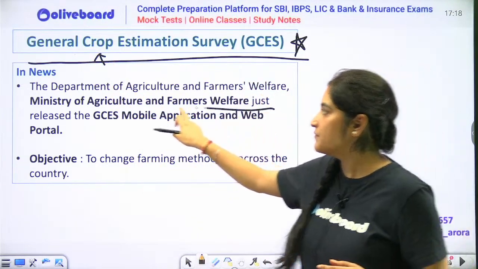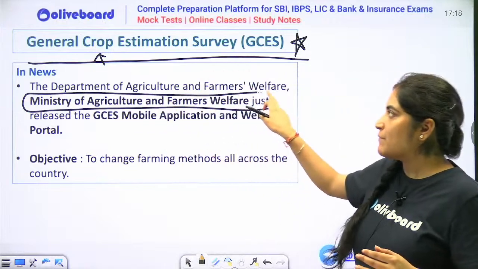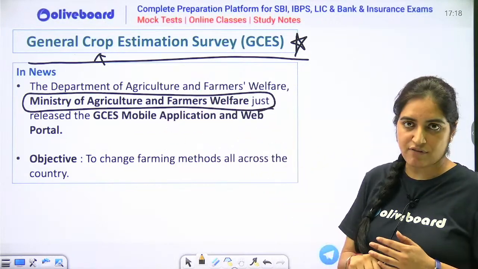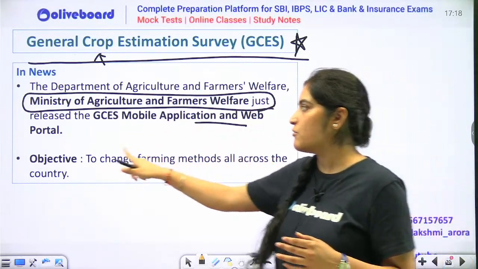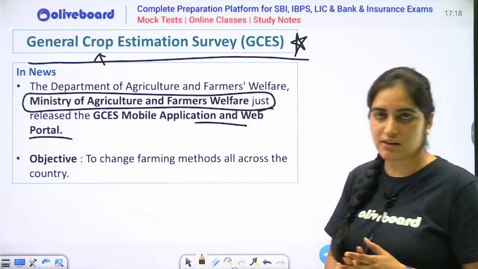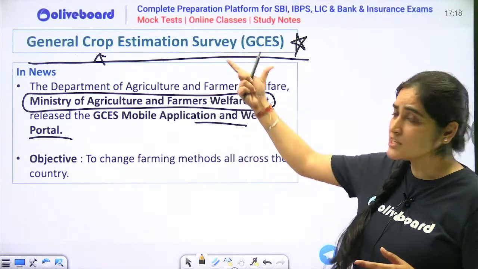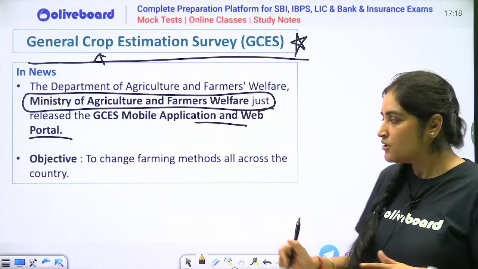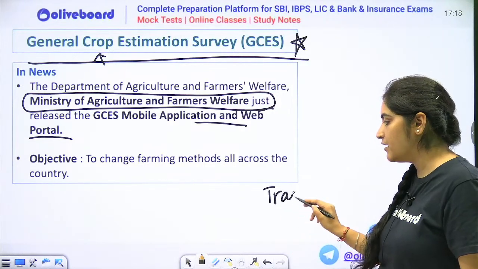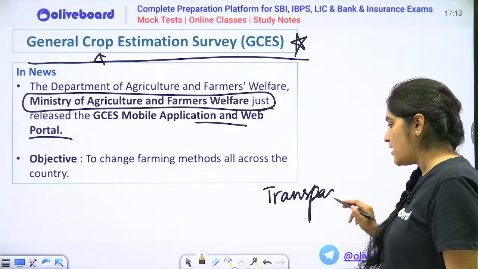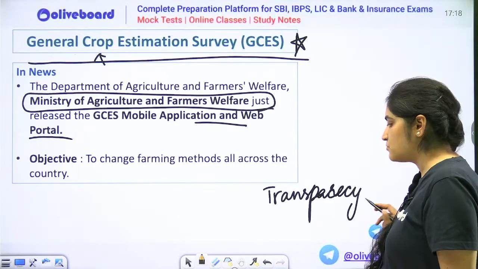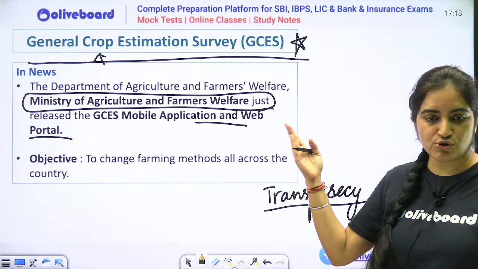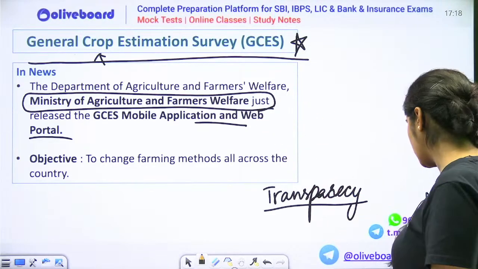This is a new mobile app that has come out, which is by your Ministry of Agriculture and Farmer Welfare. They have come up with a new mobile application and a web portal. So that's why this was in news. So now what will happen is, all the data will be collected on this portal, which will help in maintaining better transparency and accuracy, and also farmers can use this portal to make certain crucial decisions. So all the data will be here. That is what it all means.